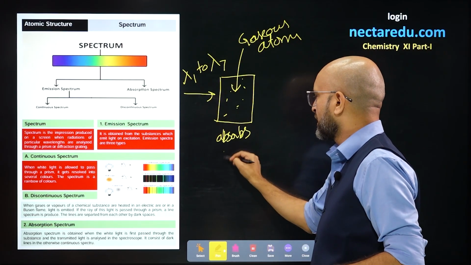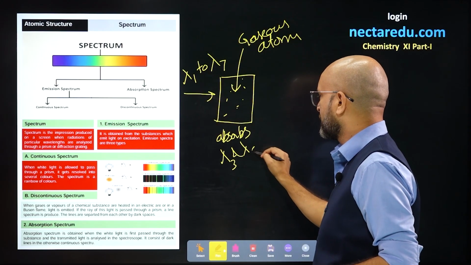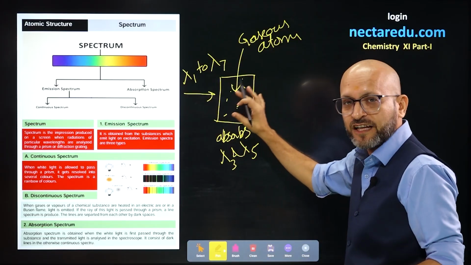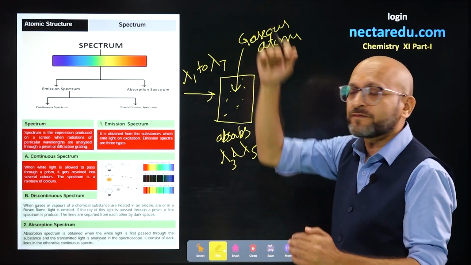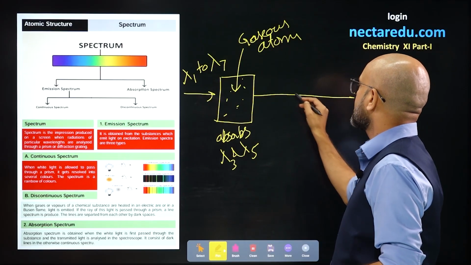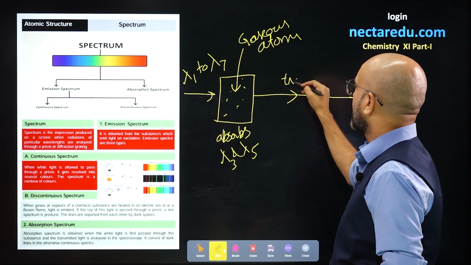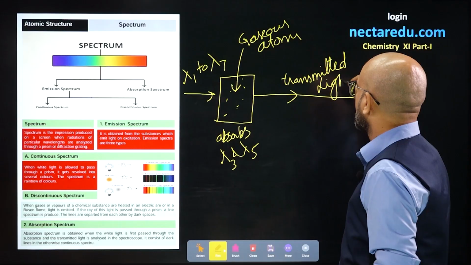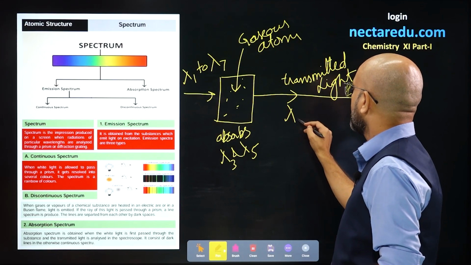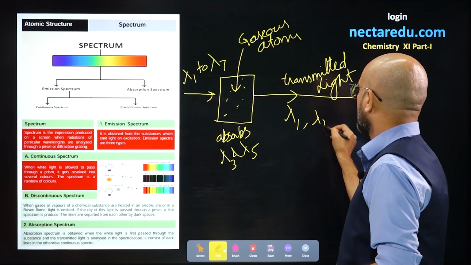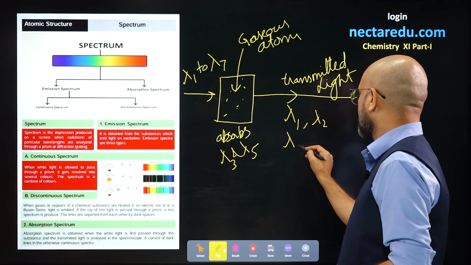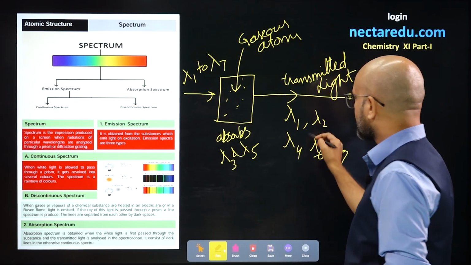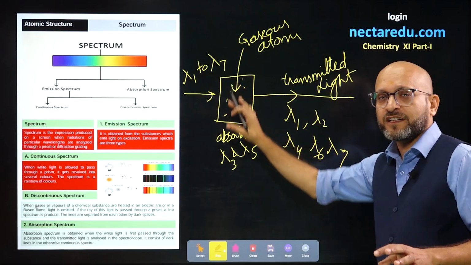This sample absorbs lambda 3 and lambda 5 for the excitation of electrons, and the remaining light is transmitted. Transmitted light has lambda 1, lambda 2, lambda 4, lambda 6 and lambda 7. Lambda 3 and lambda 5 are missing because they were absorbed.